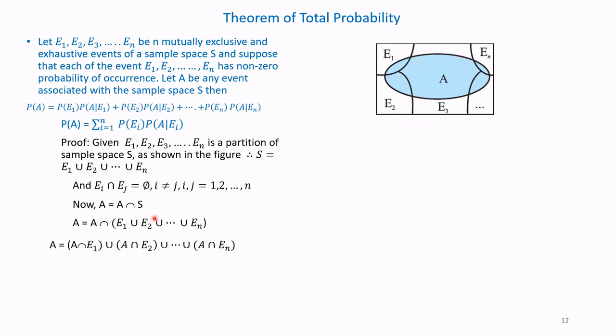Therefore A equals A intersection E1 union A intersection E2 union up to A intersection En. Also, A intersection Ei and A intersection Ej are respectively subsets of Ei and Ej, so you see they form part of A.